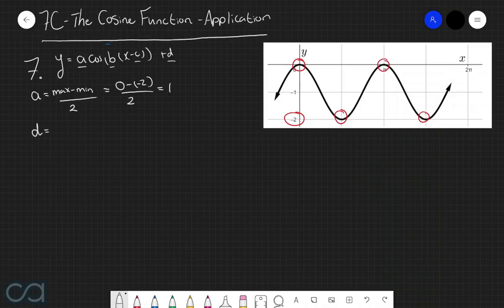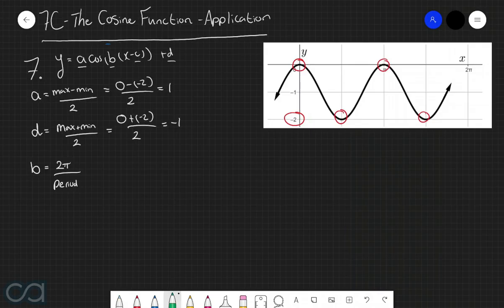Also, we know that d is given by the maximum value plus the minimum value all divided by 2, which in this case is going to be 0 plus -2 all divided by 2, which is equal to -1. And we also know that the value of b is given by 2 pi divided by the period, so now let's focus on finding the period for this graph.